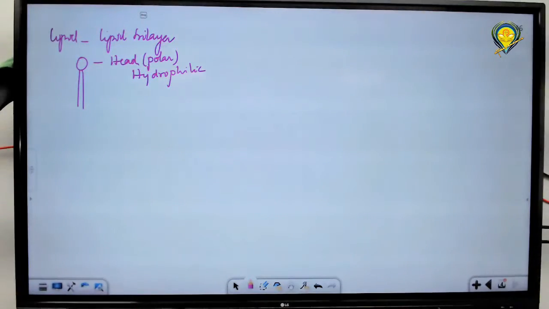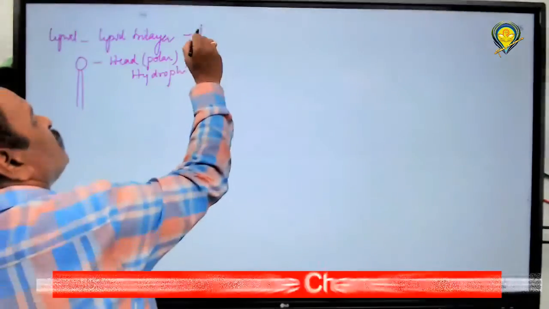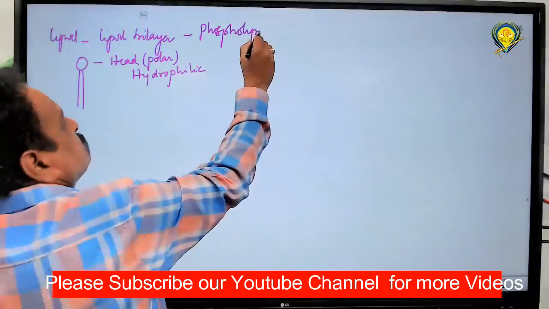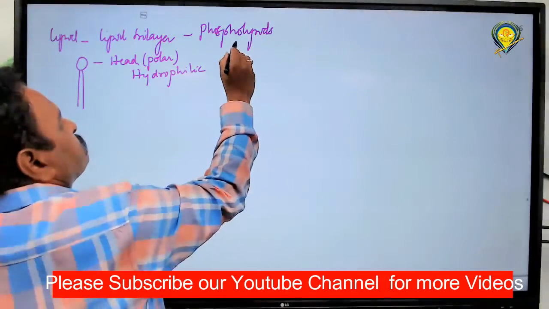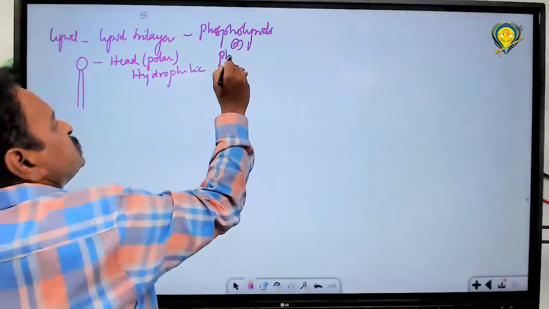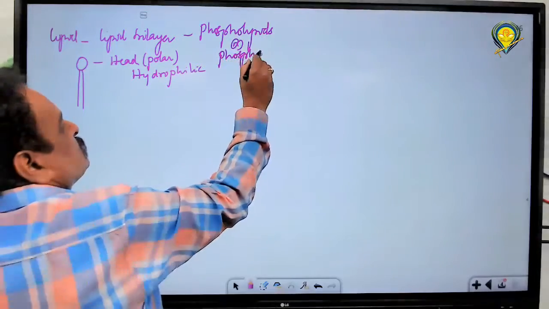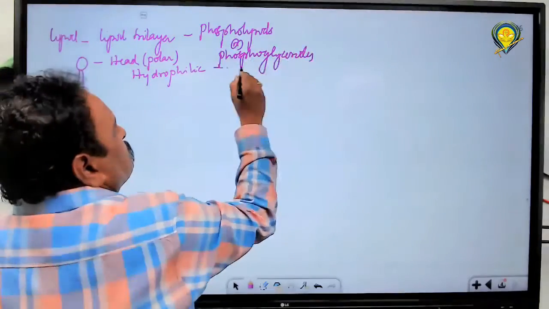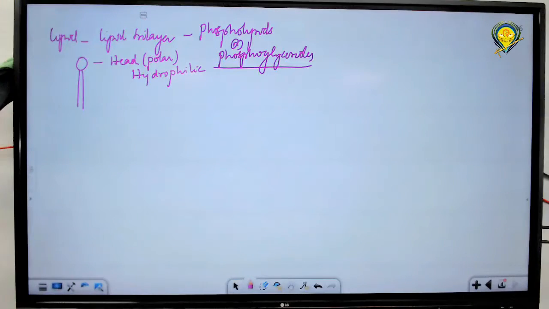So the lipid is a phospholipid. What are the lipids in this bilayer made up of? Phospholipids or phosphoglycerides. This is an important one. What type of lipids are present in the plasma membrane? These are nothing but phospholipids or phosphoglycerides.